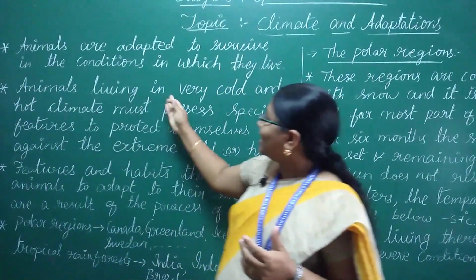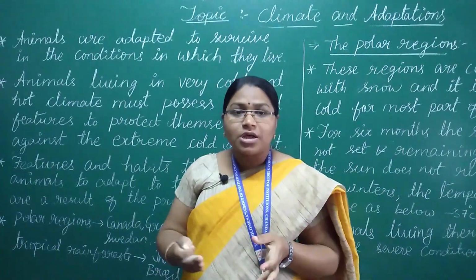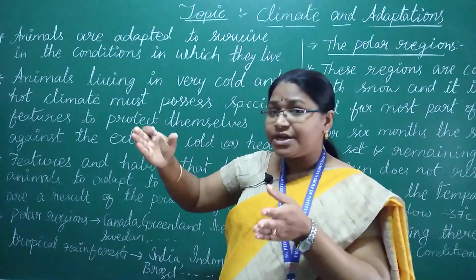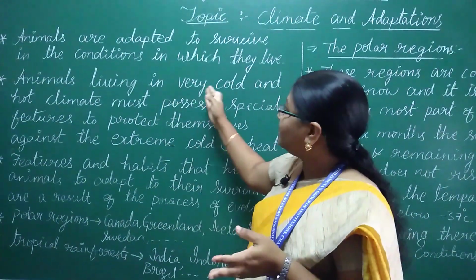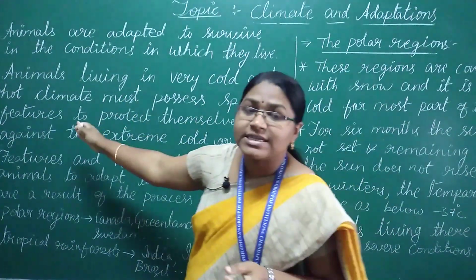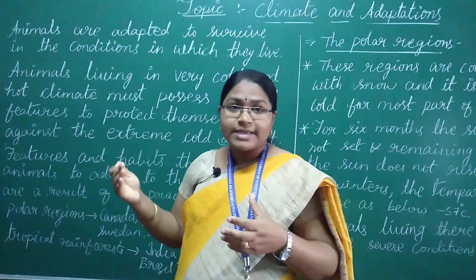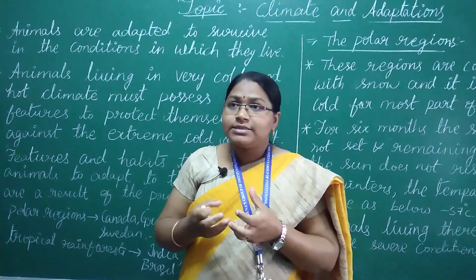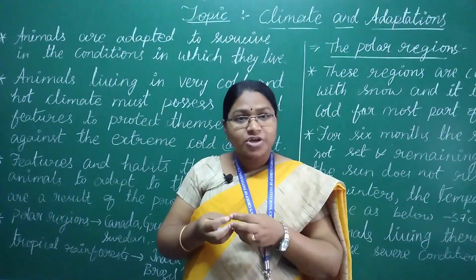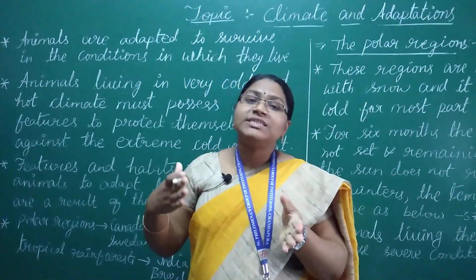Next point, animals living in very cold and hot climates. Not all animals or people live in the same weather or climatic conditions. Animals living in very cold and hot climatic conditions must possess special features. Special features here means body parts. For example, their legs may be very short or very long, or they may have very wide paws, very sharp claws, and white fur on their body. These are what we call special features.